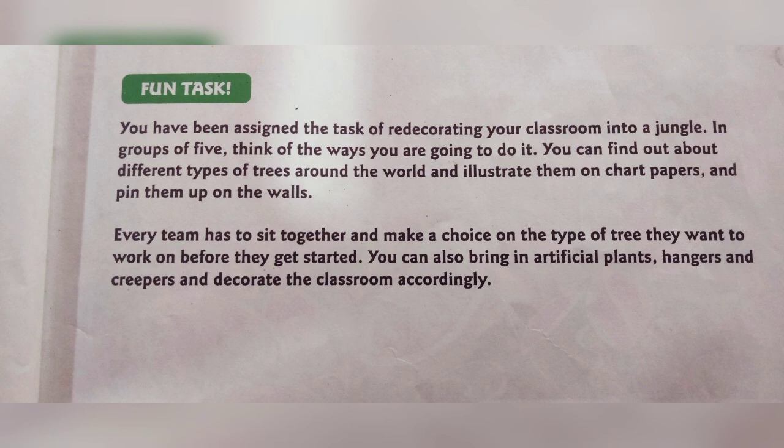Dear students, we can't do this task now. Am I right? Shall we do one thing? In our house, we will take a small place. There you can redecorate a jungle. What are the things you can use? You can draw and color some trees, different trees, on a chart paper and pin that. Then you can use some artificial leaves or plants, and natural plants and leaves also. Can you decorate it? Decorate it, take a snap and send it to me.